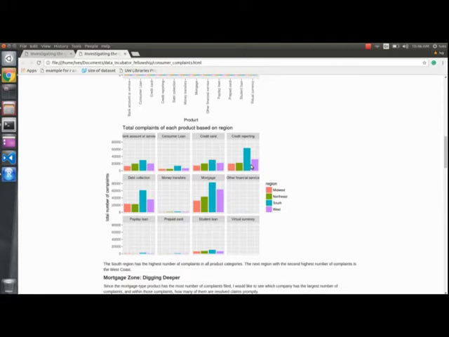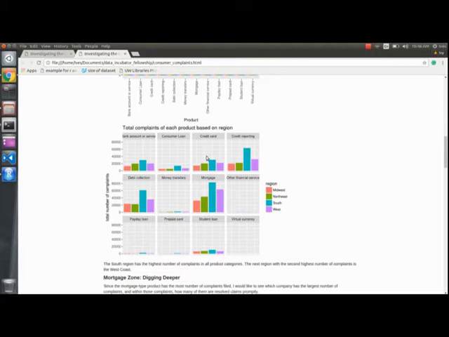So it's very interesting that mortgage shows to have the largest number of complaints from the 4 regions, as we can see here. Another thing that's really interesting is that the South has the largest number of complaints from all product categories, as we can see here. The South is represented by blue color. And in all categories, the South has the largest number of total complaints in comparison with other regions of the states.